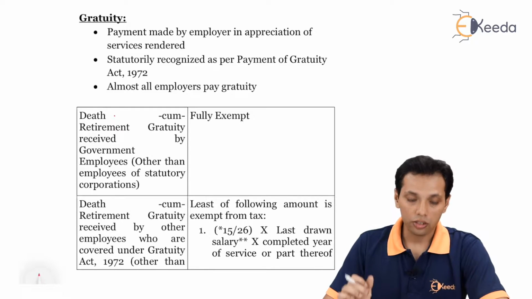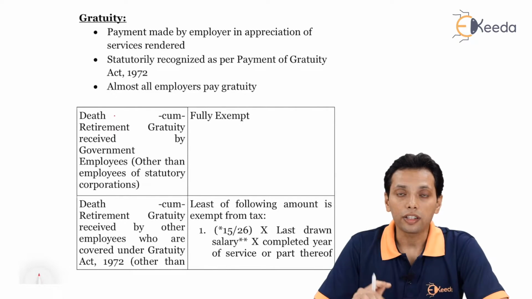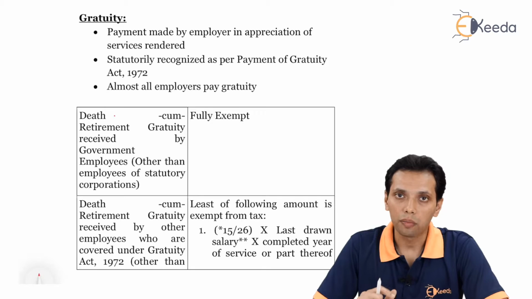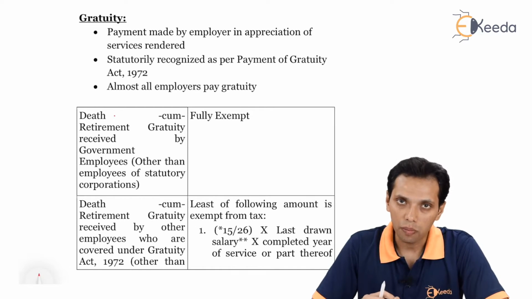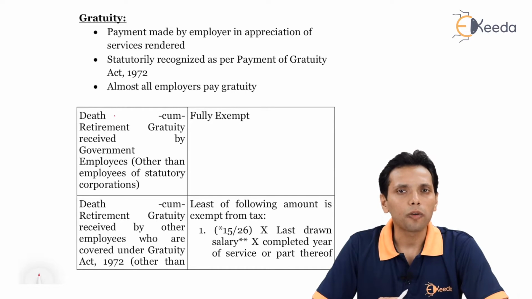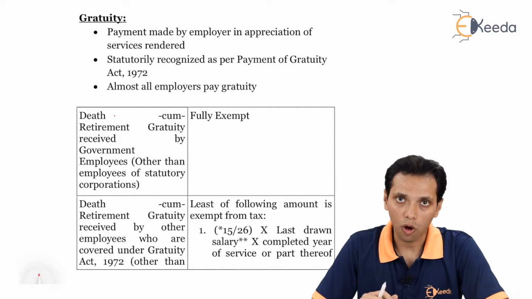First, what is the payment? The payment is taxable, and the exemption is calculated based on the amount received by the employee, whether a government employee or a private employee. If the amount is received by a government employee, then it is fully exempt.